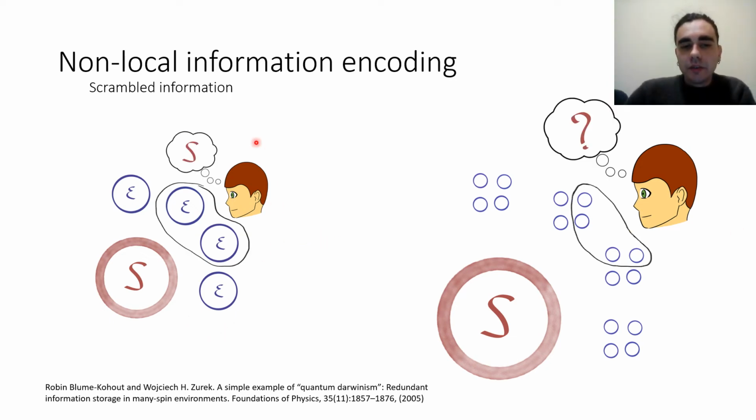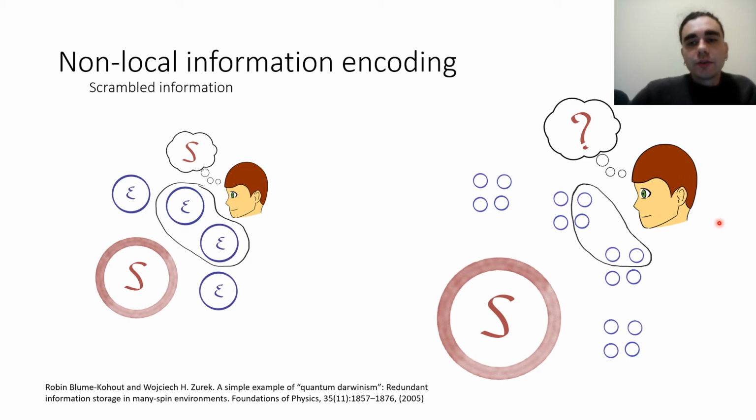But if in the local scenario it really doesn't matter which environmental constituents the observer is measuring, because they will, on average, be able to recover relevant information about the system, in the non-local case, it may very well be that none of the chosen qubits hold relevant information about the system. So the observer will remain ignorant about the state of the system.